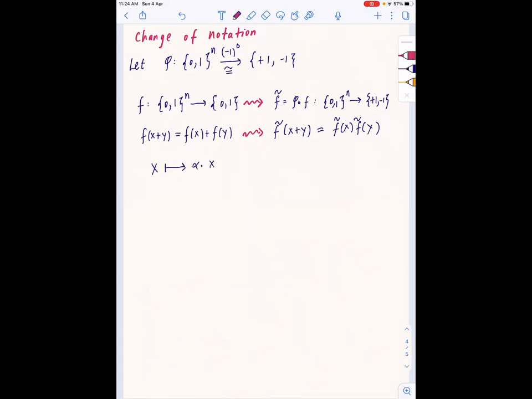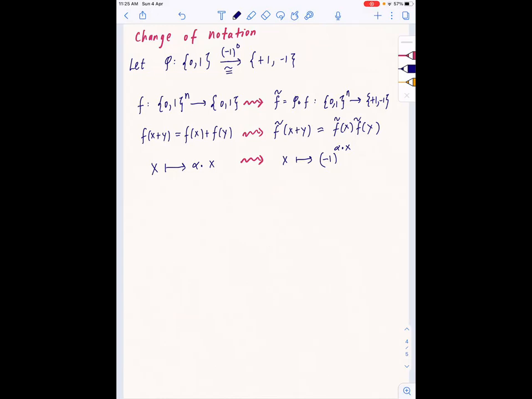So we know all linear functions are of this form. That goes to x maps to what? Since this is given explicitly by (-1) to the power of the dot product, the input. So this is from {0,1}^n to {+1,-1}. So x goes to (-1)^(alpha·x). So all functions which satisfy f tilde(x+y) equals f tilde(x) times f tilde(y) are basically x maps to (-1)^(alpha·x).